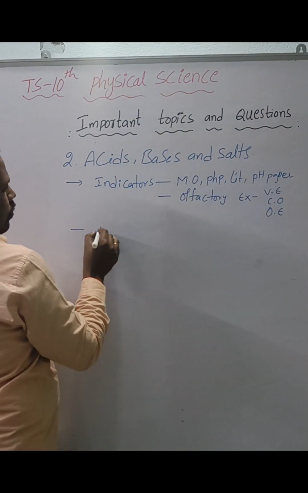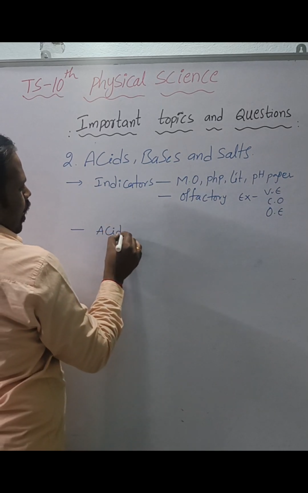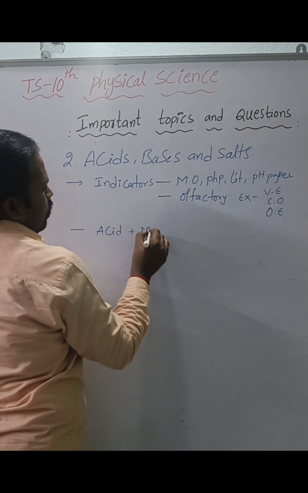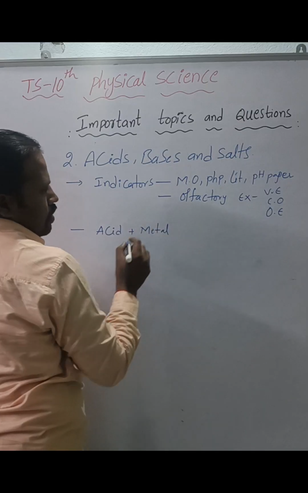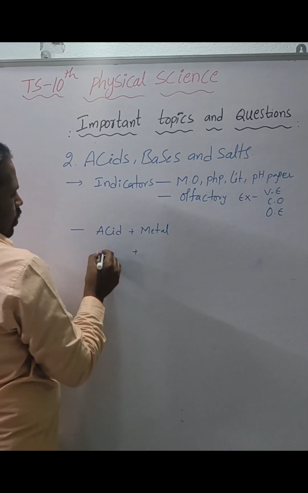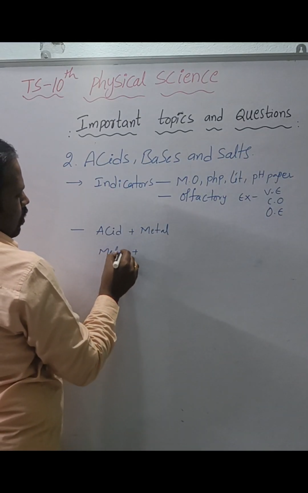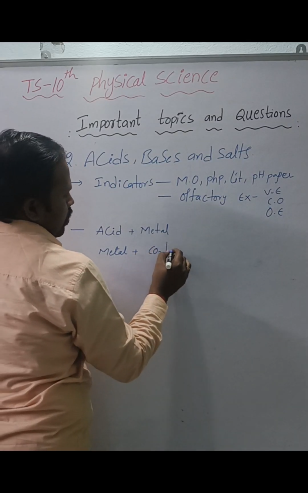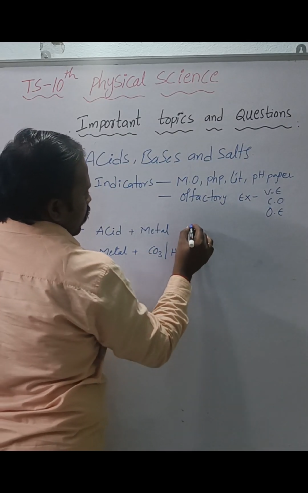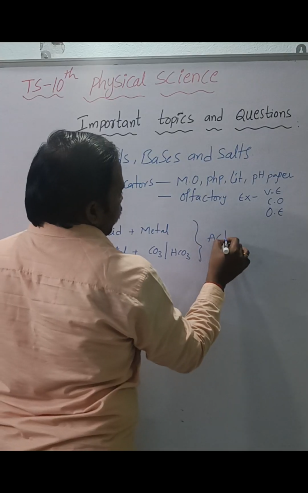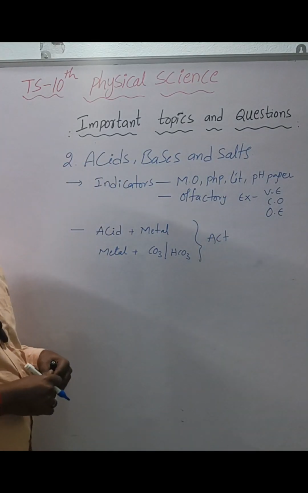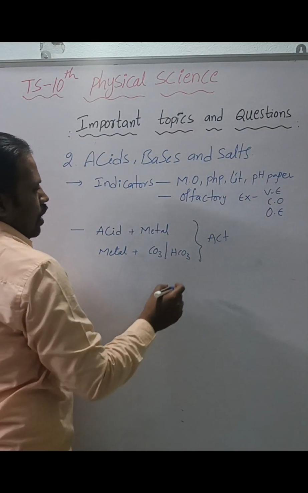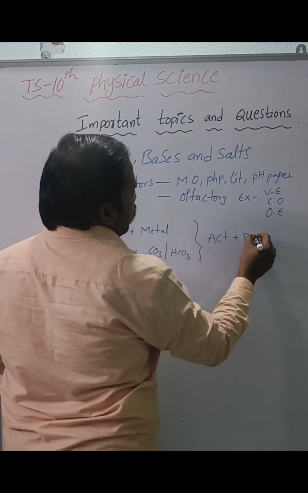Next, acid reacts with metals, and metal reacts with carbonates or bicarbonates. These are the activities, and you have to learn them along with the diagram.